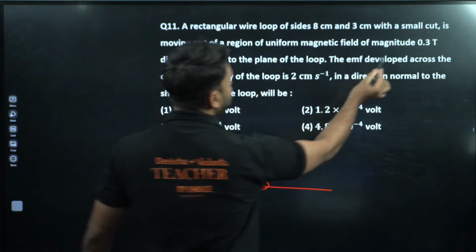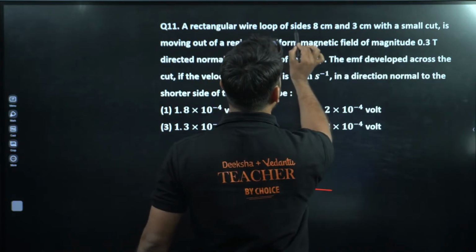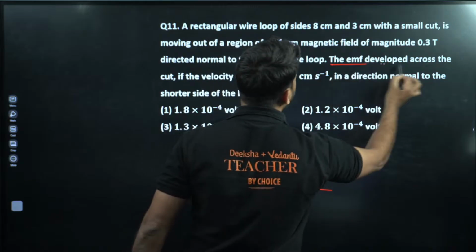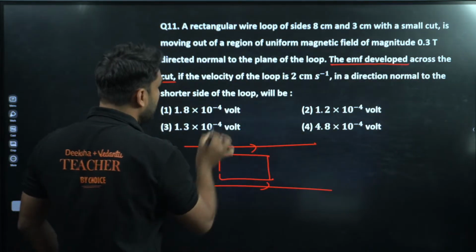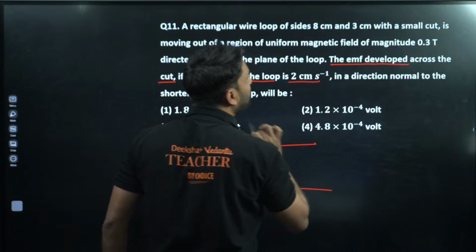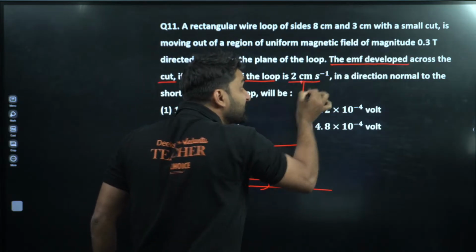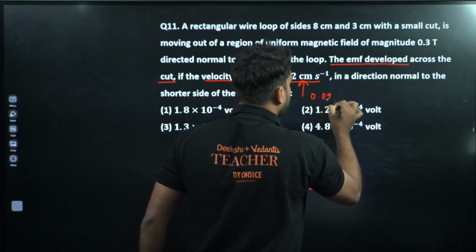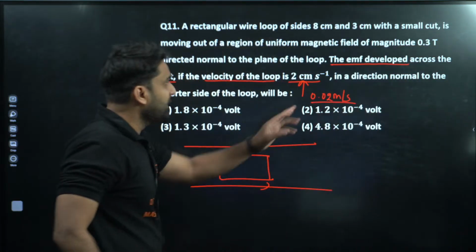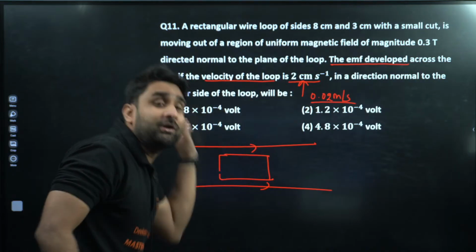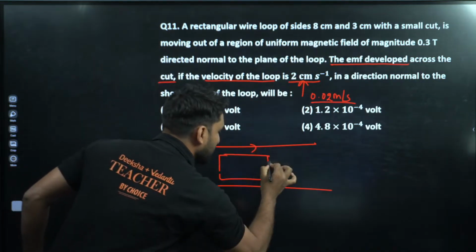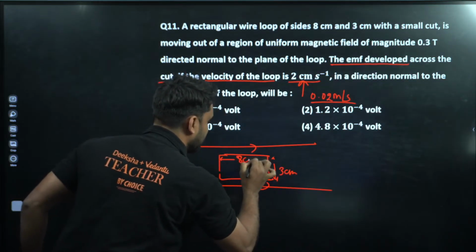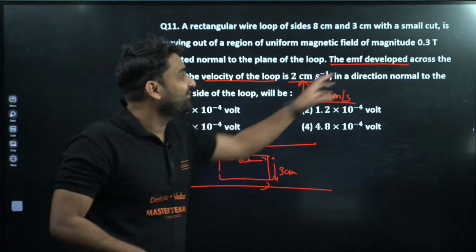Now, the question is the EMF developed across the cut. If the velocity of the loop is 2 centimeter per second, we can also write it as 0.02 meter per second, in direction normal to the shorter side, which is the 3 centimeter side. So basically this is your 3 centimeter and this is your 8 centimeter. We have to find the EMF due to motion.